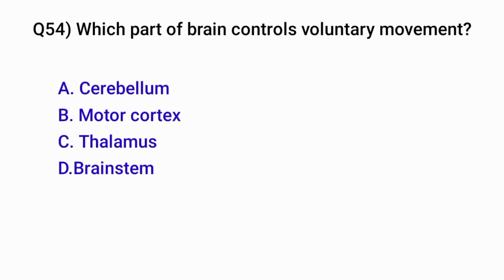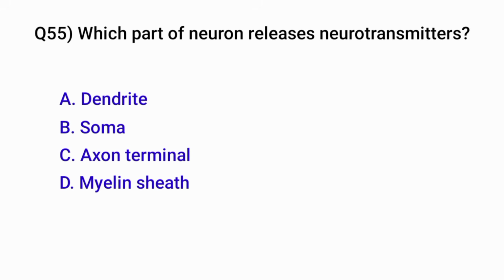Question number 54. Which part of the brain controls voluntary movement? Correct option is B. Motor cortex. Question number 55. Which part of the neuron releases neurotransmitter? Correct option is C. Axon terminal.